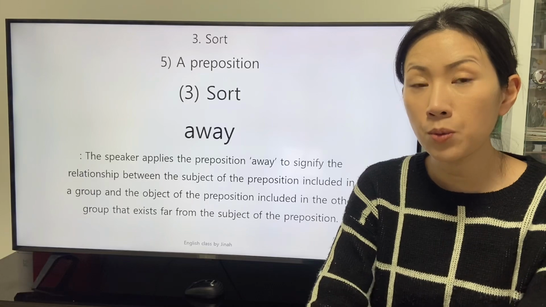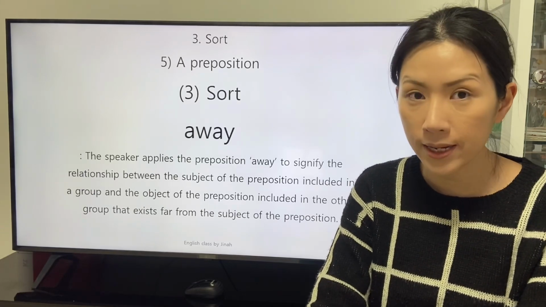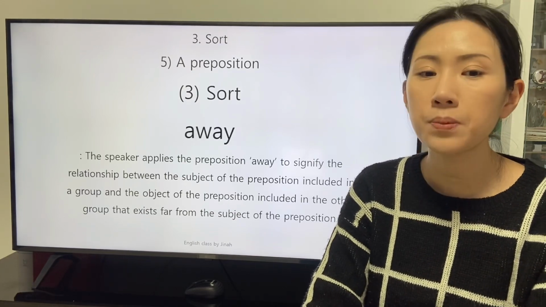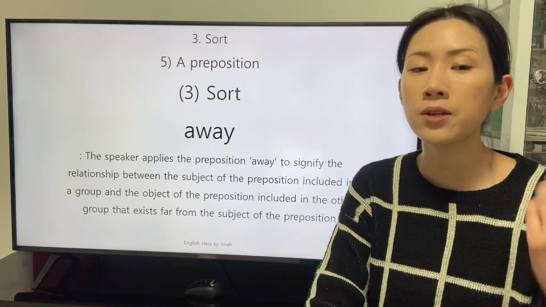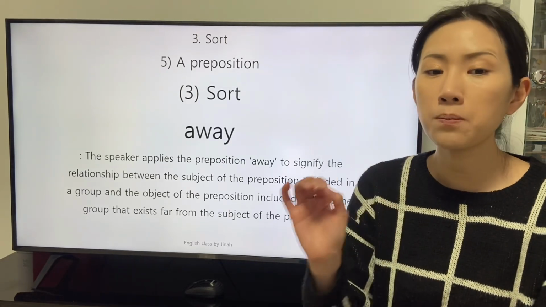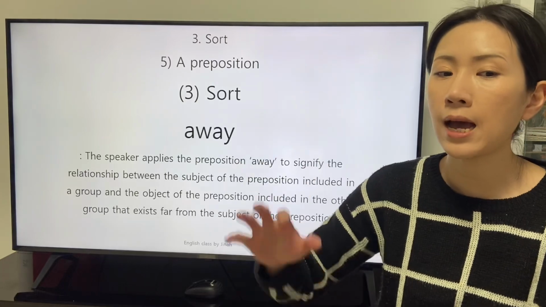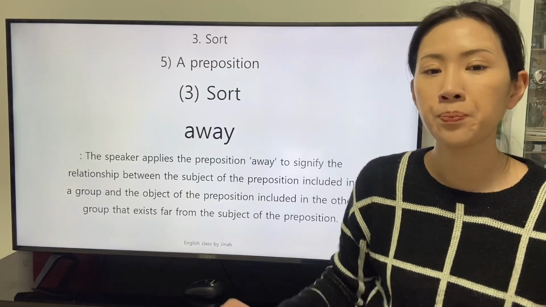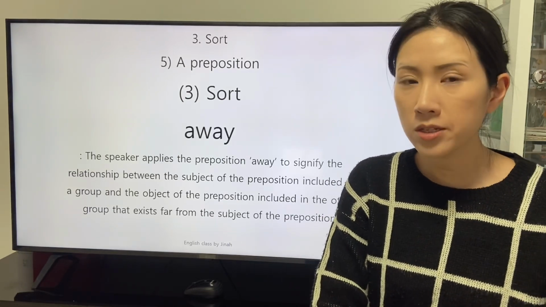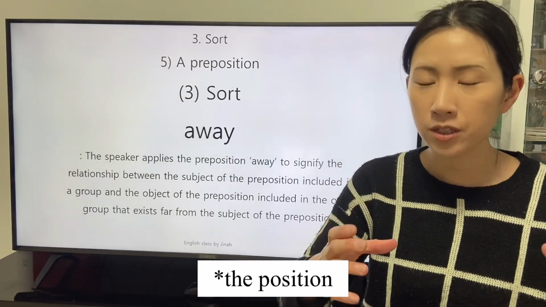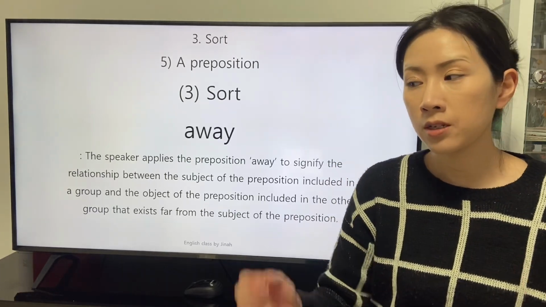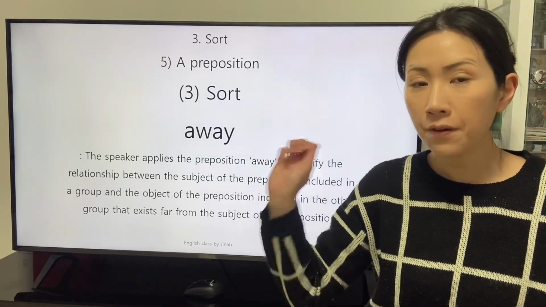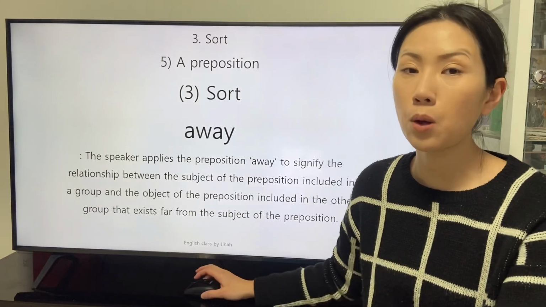The next preposition we will study is the preposition away. The speaker applies the preposition away to signify the relationship between the subject of the preposition included in a group and the object of the preposition included in the other group that exists far from the subject of the preposition. The speaker focuses on the group of the subject, and the object of the preposition away exists far from the subject of the preposition away.